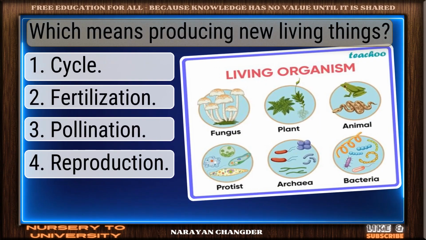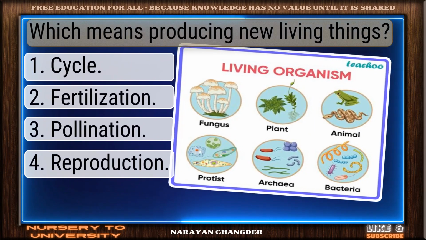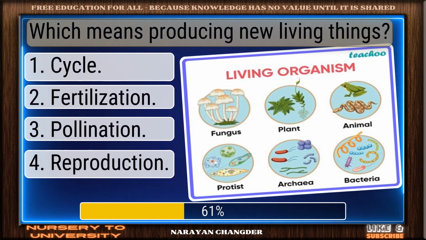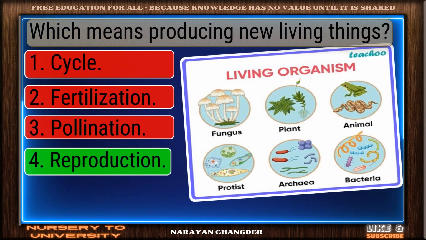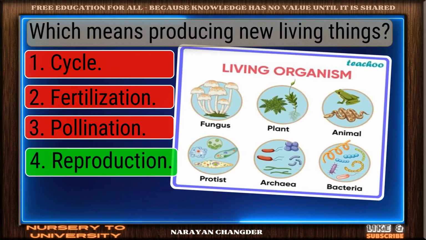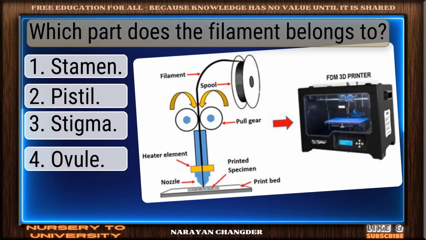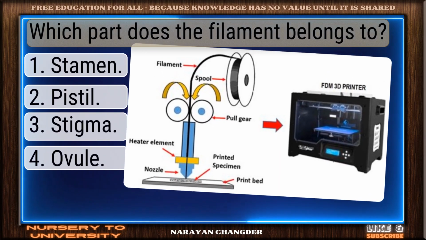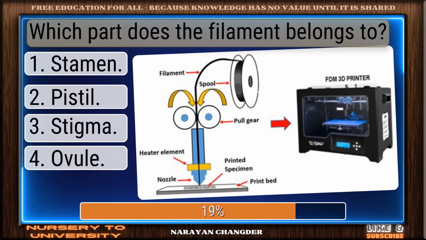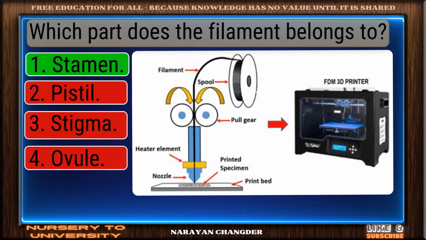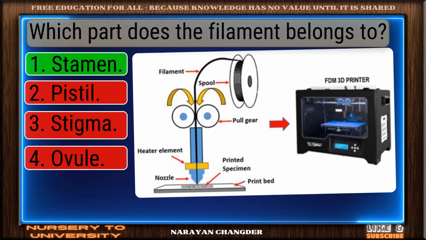Question number 69. Dash means producing new living things. Nice selection. Reproduction is the correct and valid answer. Question number 70. Which part does the filament belong to? Bravo. Stamen is the answer.